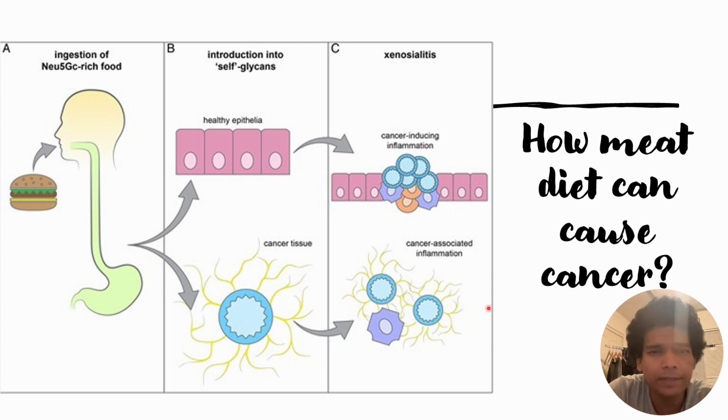So this is how this meat diet can cause cancer, and this is one of the reasons, not the main reason, why the present generation who has a meat diet is more prone to cancers, whereas our ancestors had this Neu5Gc present in their body.